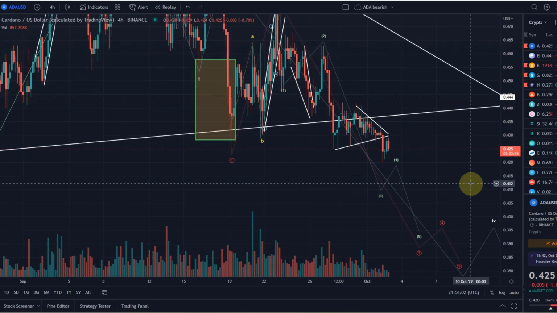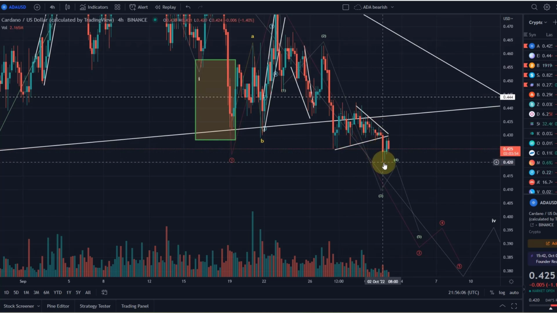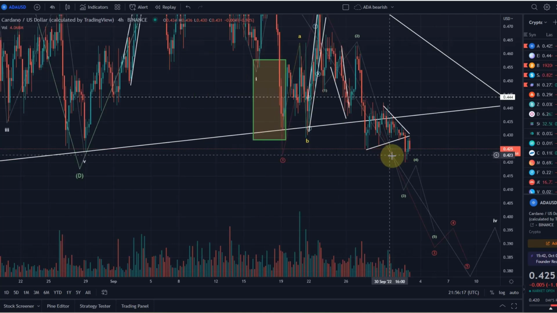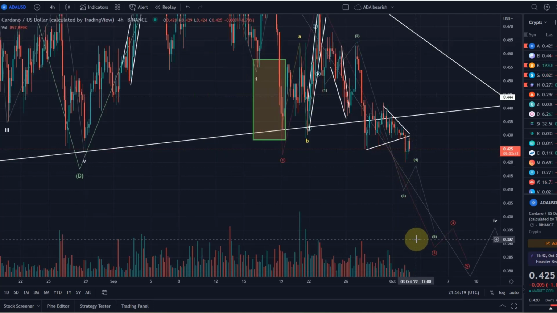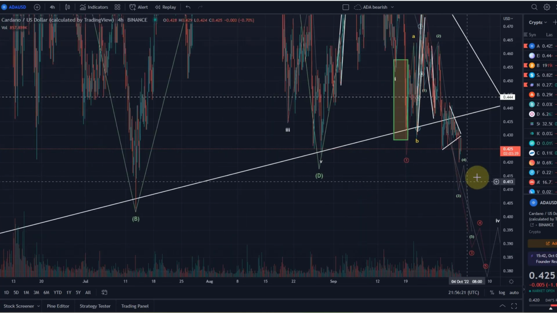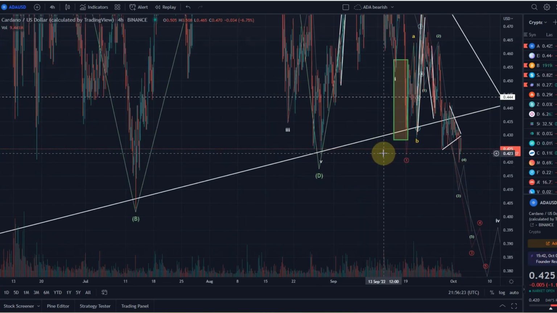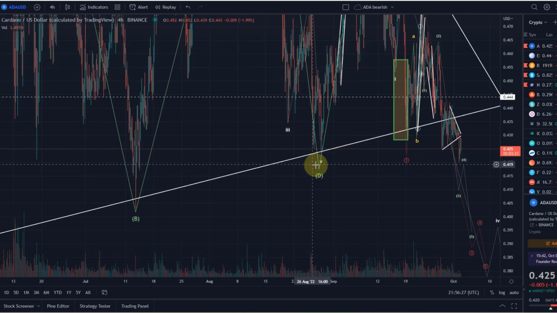Not too exciting, the movement here, but at least ADA is moving a little bit. It broke out of the triangle to the downside, moved up a little bit in a retracement to retest from below, got rejected, and if we now see a follow through to the downside below the swing low at 42 cents, I think then we're going to see the 41 and then also 38 cent levels. Important that we already broke below that 42.5 cent level, at least briefly. We're still hovering around that level.